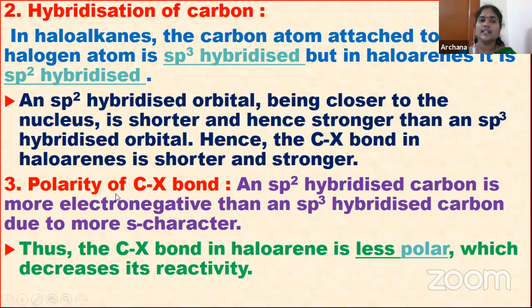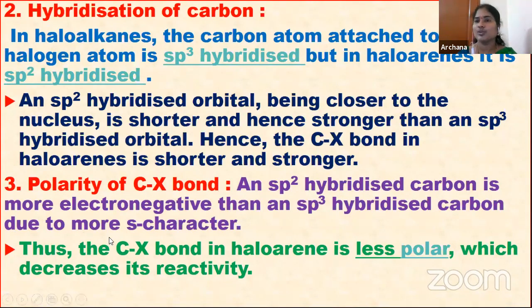The third reason is polarity of the C-X bond. You already know an sp2 hybridized carbon is more electronegative than an sp3 hybridized carbon. You know that sp2 is more electronegative than sp3 hybridized due to what?